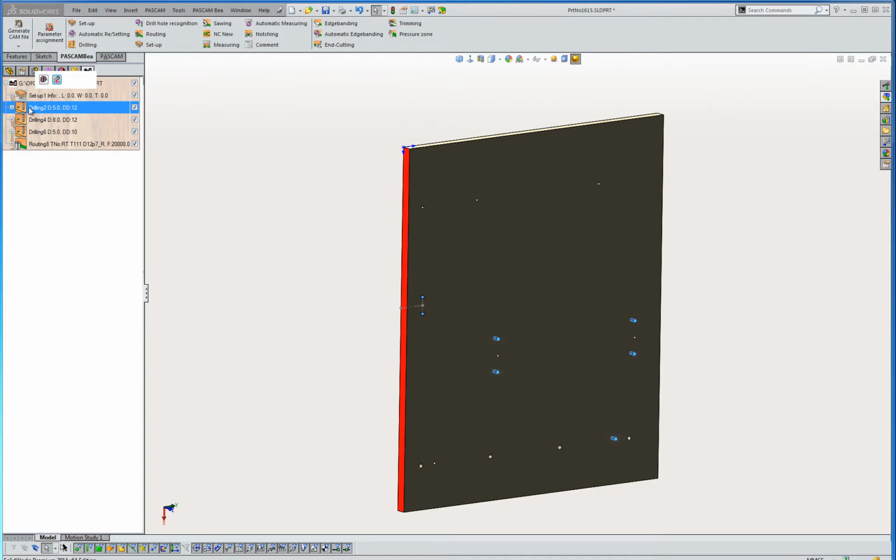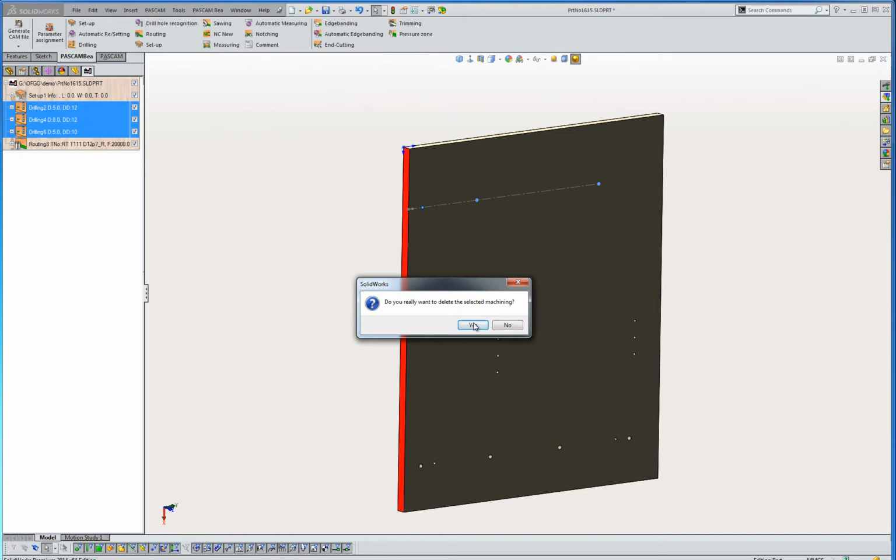Before we start the simulation, let's delete the drillings and reapply them, just to show how easily PASCAM handles vertical and horizontal boring and optimizes the drilling for CNC woodworking machines with drill banks.